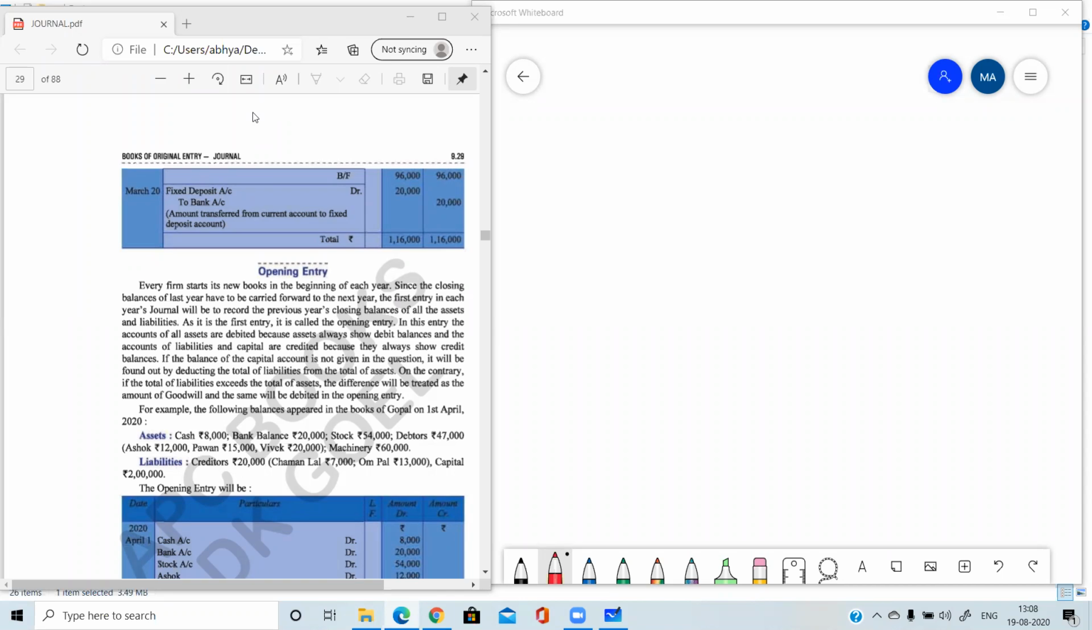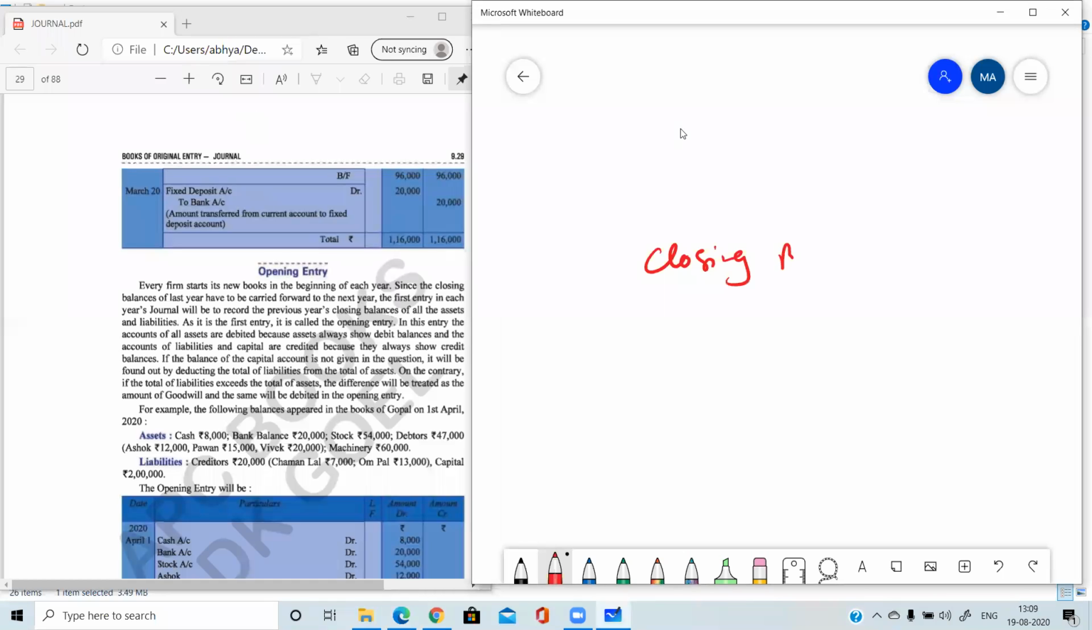So at the end of every accounting period, they need to close the books of that particular year. And in the beginning of the next accounting period, they need to start the books of account again. They need to make a new set of books of account, meaning journal, ledger, everything will be prepared again for the next year's transactions. So every year we will have some closing balances at the end of the year.